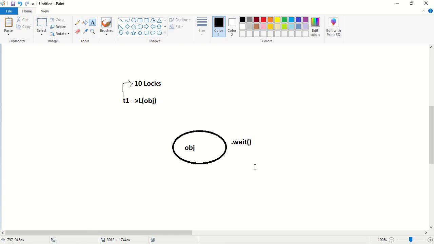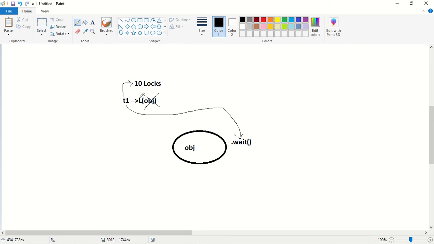So what happens when a thread calls the wait method? If a thread calls the wait method on a given object, then the thread is immediately going to release the lock of that particular object. The remaining locks will be there as they are.